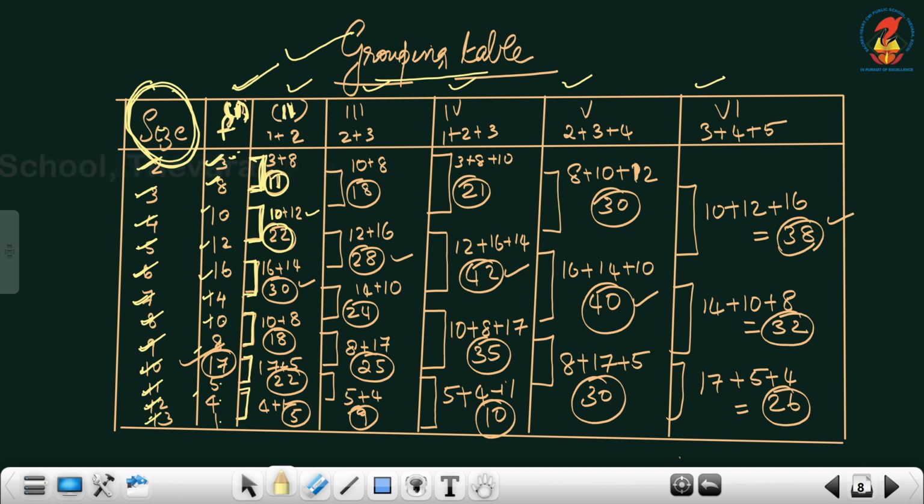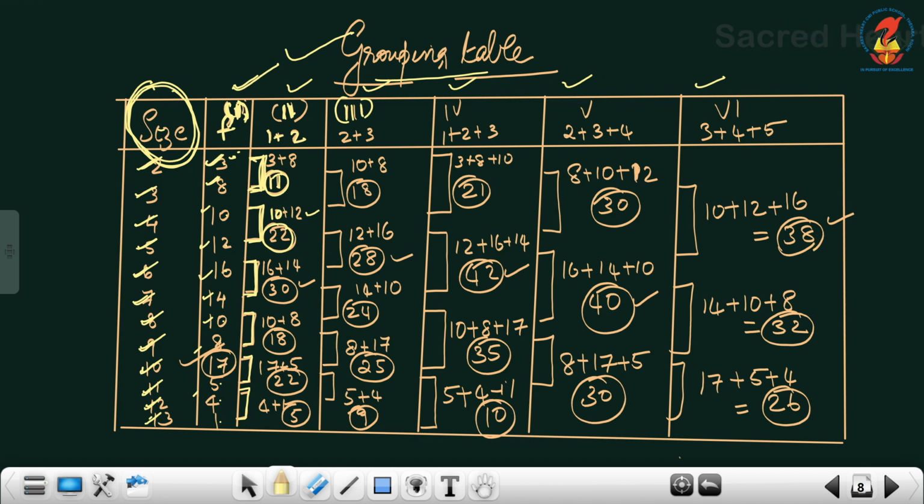Okay, that is column number 2. Column number 2 is 1 plus 2, in the sense frequency number 1 plus frequency number 2. Now this is column number 2. Next we will move on to column number 3.